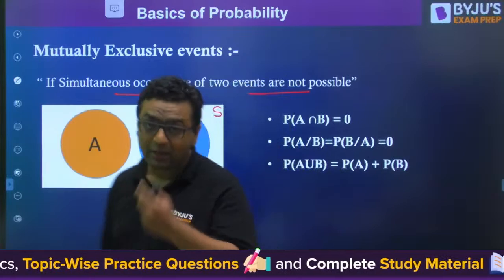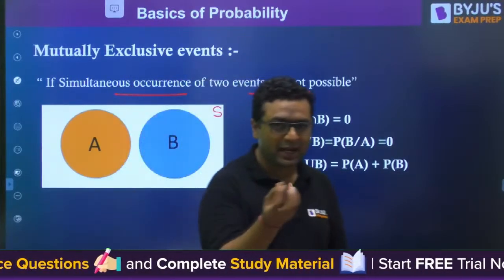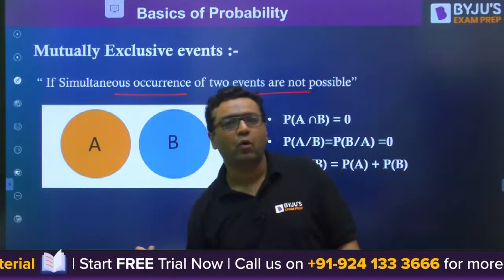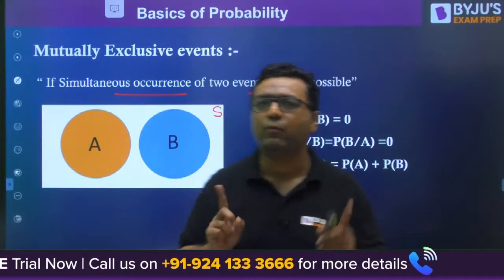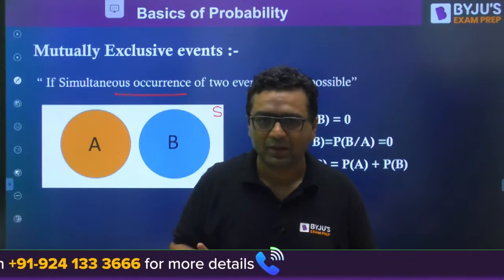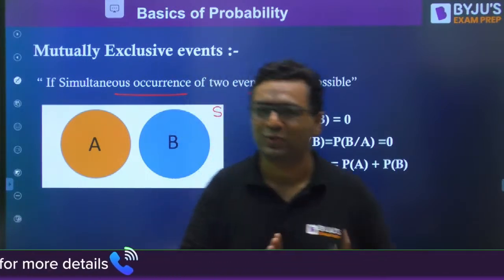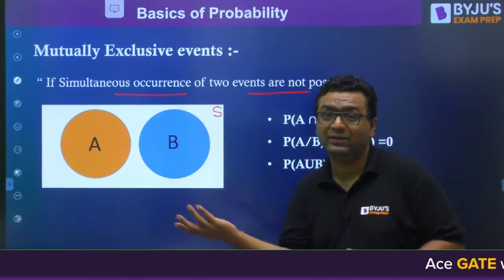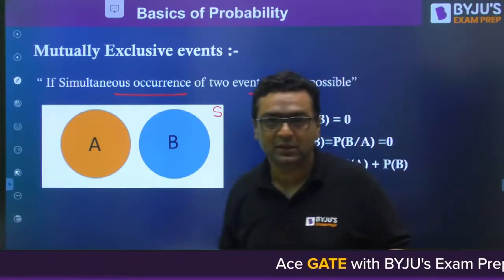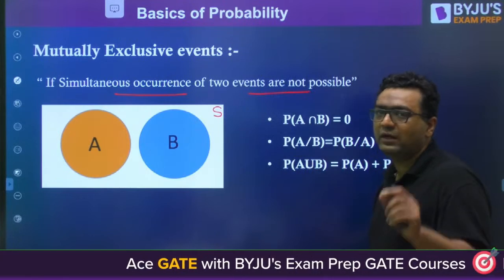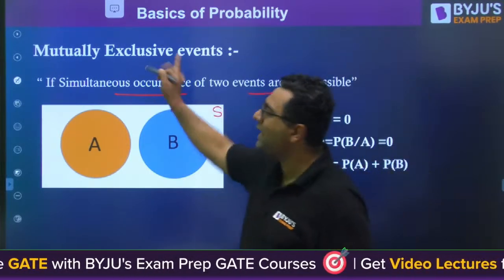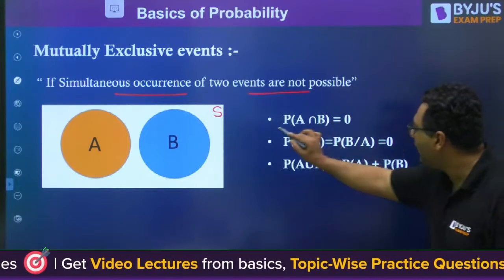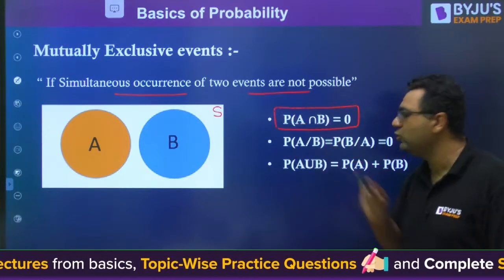Like let us say you are going to take a dice and throw it. Either you will get an odd number or you will get an even number. You cannot get both at the same time. So simultaneous occurrence is not possible, because either it will be 1, 3, 5 or it will be 2, 4, 6. That kind of events are said to be mutually exclusive events. As there is no common portion, A intersection B is going to be 0.